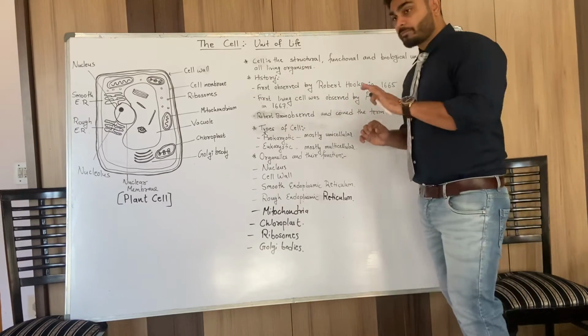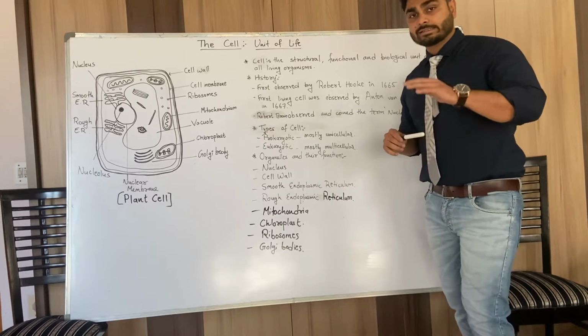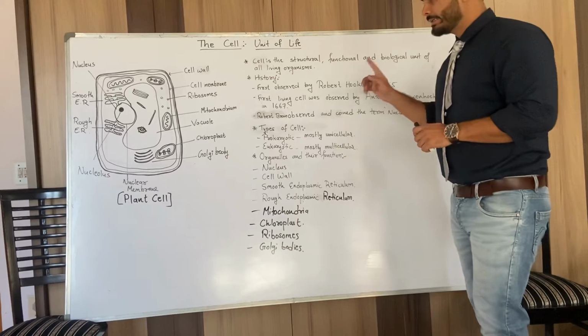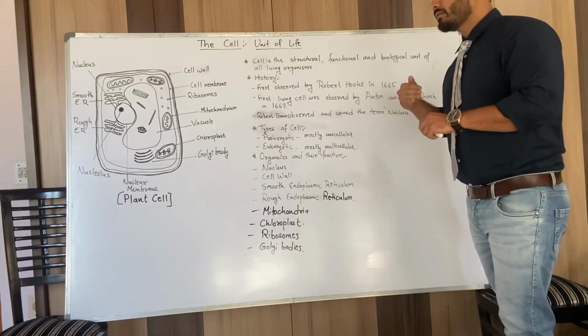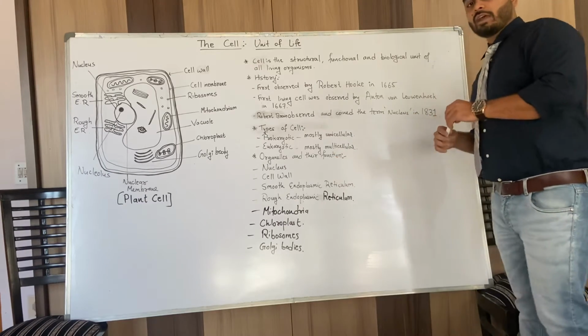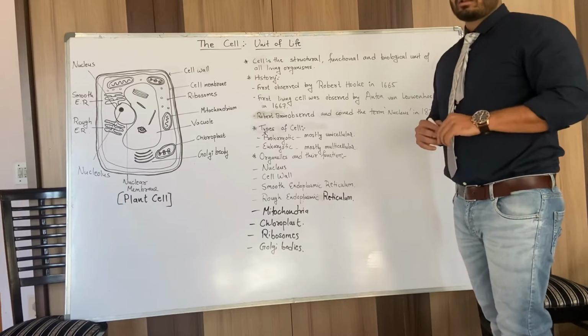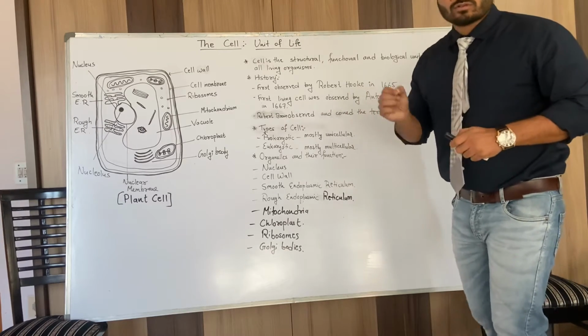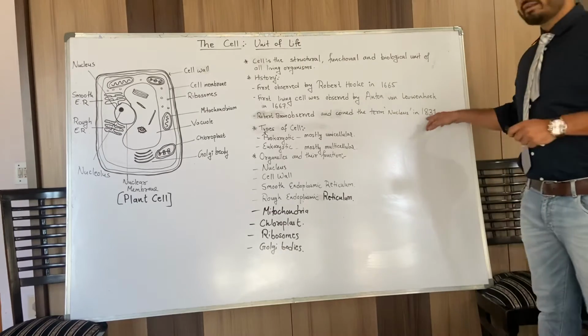First, Robert Hooke observed the cell in 1665 AD. Then the first living cell was observed by Anton van Leeuwenhoek in 1667. Then the nucleus was observed by Robert Brown in 1831.